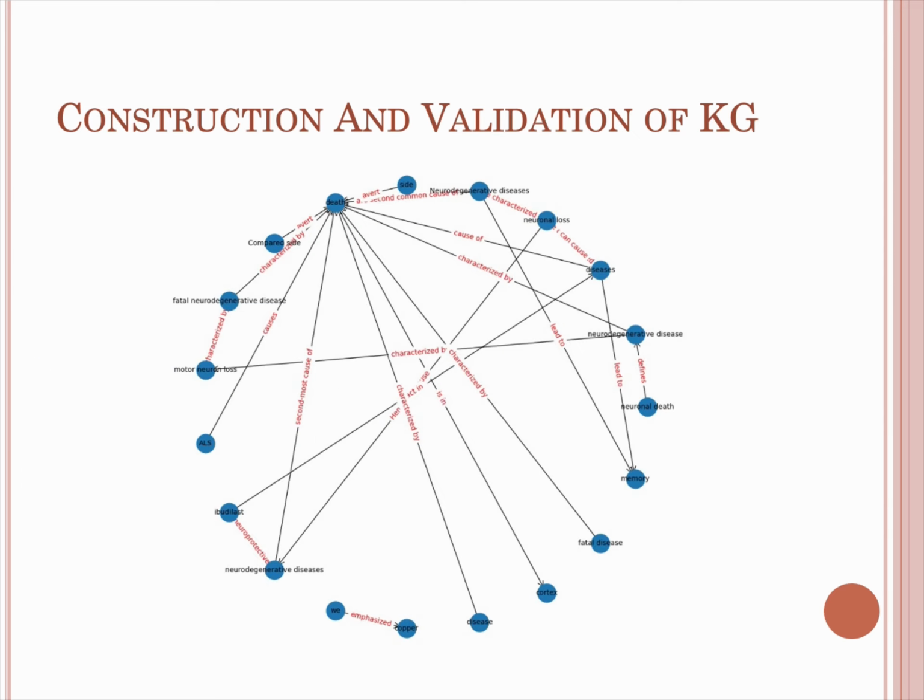You can see a knowledge graph here. There are nodes: one is the subject, one is the object. The arrow pointing towards a node is the object, the other node is the subject, and the line is the relationship, like cause. So ALS causes death. ALS is the subject, death is the object, and cause is the relationship between them. That's how a knowledge graph looks. You can clearly see there is death here and everything is pointing to it. Many of the papers say that ALS caused death, and that's why it's so prominent in this knowledge graph.